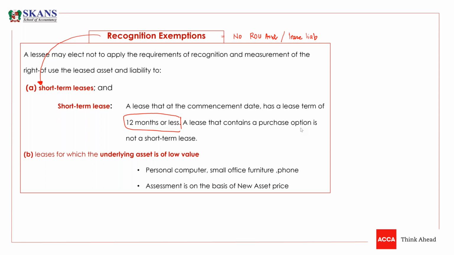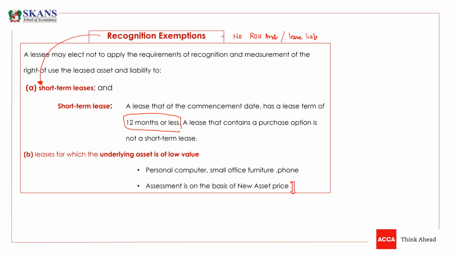Now, guys, the second exemption is a lease for which the underlying asset is of low value. Low value underlying asset means personal computers, small office furniture, phones, your personal phones. But how are you going to assess whether it is a low value asset or not? You need to assess on the basis of new asset price rather than your asset price.